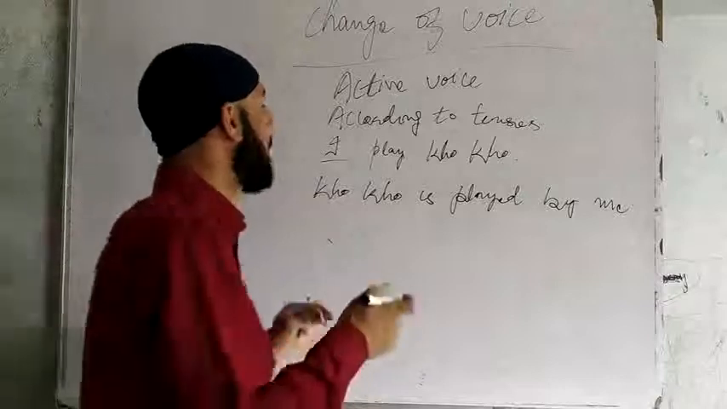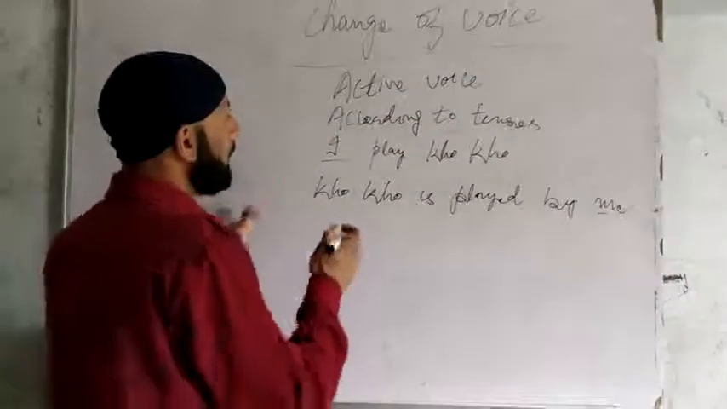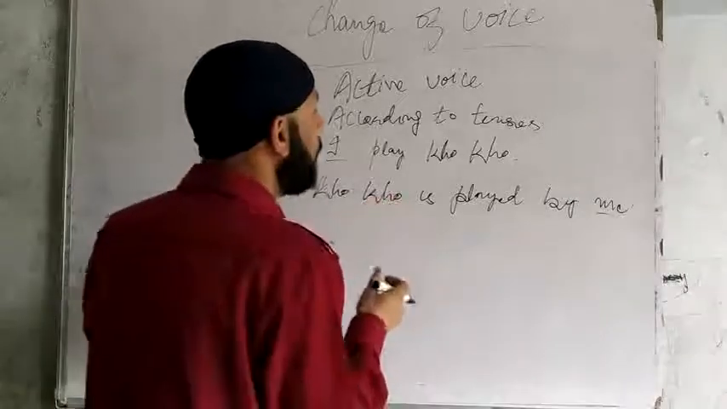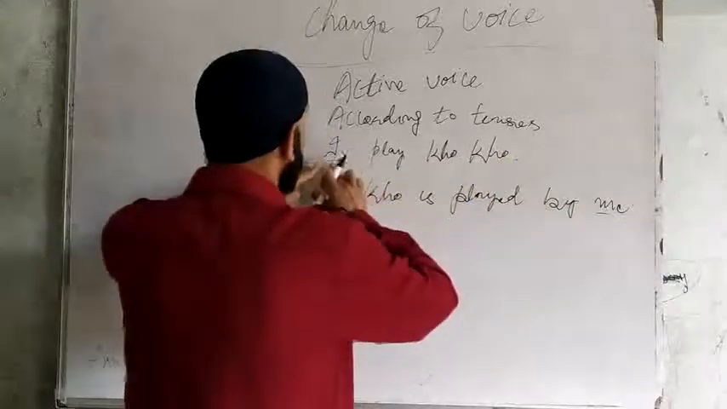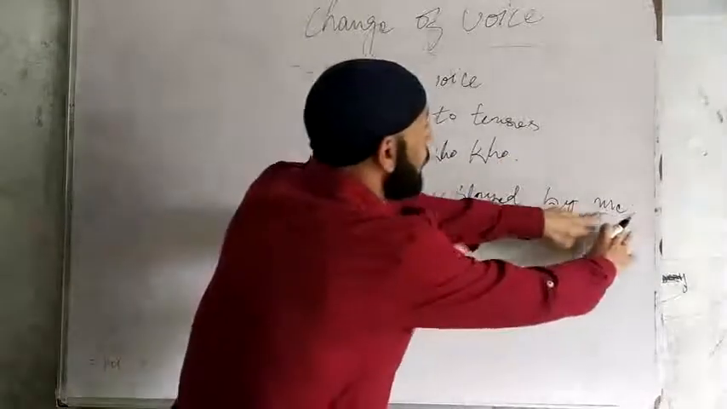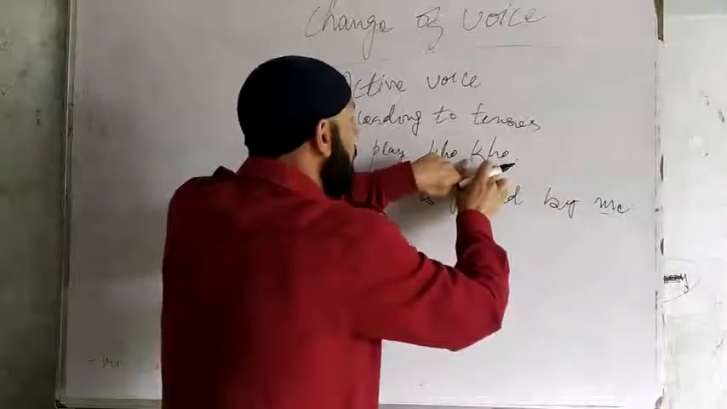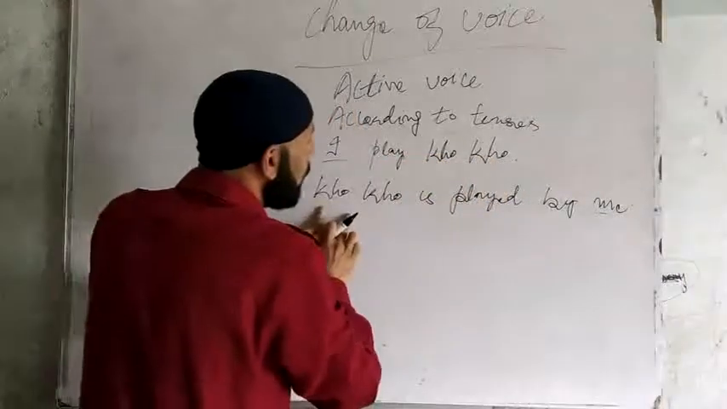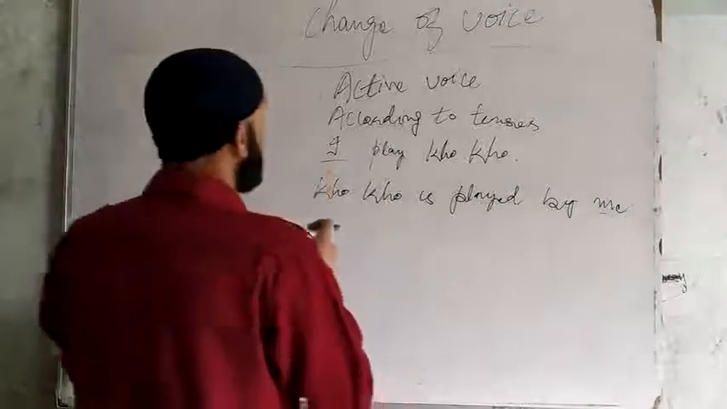Kho-kho is played by me. So I write down me here. And what did I do here? I changed the subject. The subject was I, and I changed it into object. Kho-kho was the object, I changed it into subject. And this is done in passive voice.